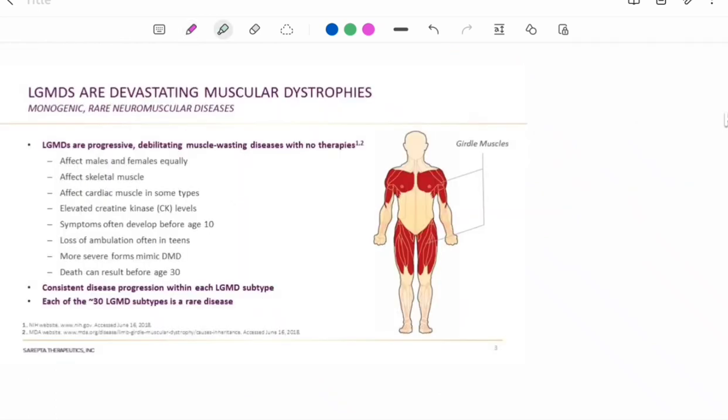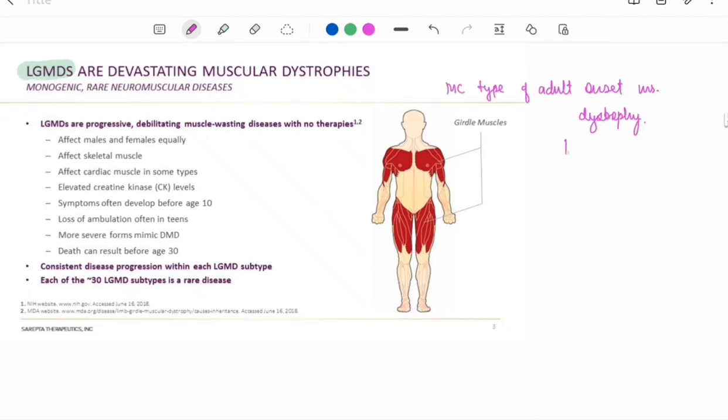So limb girdle muscle dystrophy is the most common type of adult onset muscle dystrophy. It is divided into two, can be autosomal dominant or autosomal recessive.